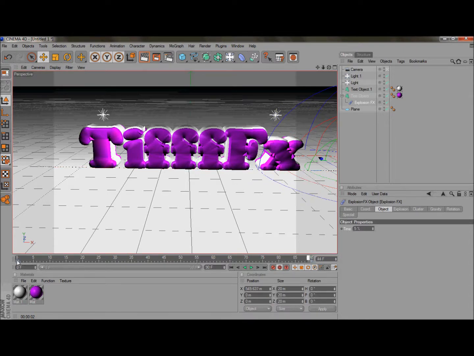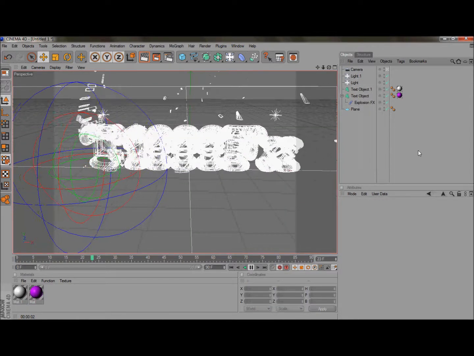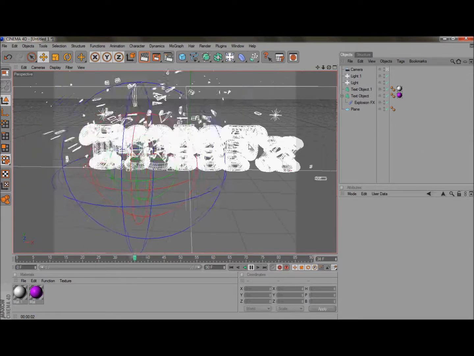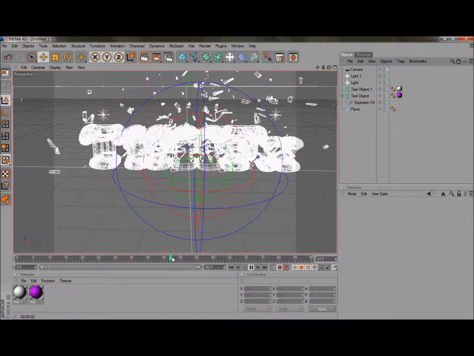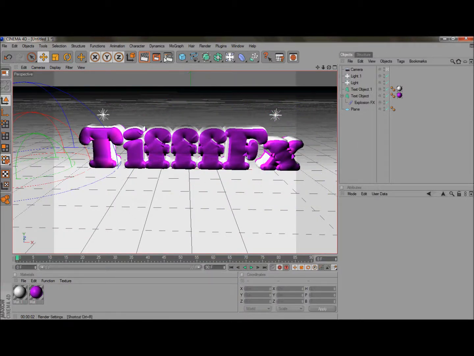Yeah, so now you see it like this. I don't know what's wrong. Yeah, so it'll be like that. And I'll show you how to render it. So yeah, you just found out how to do this.